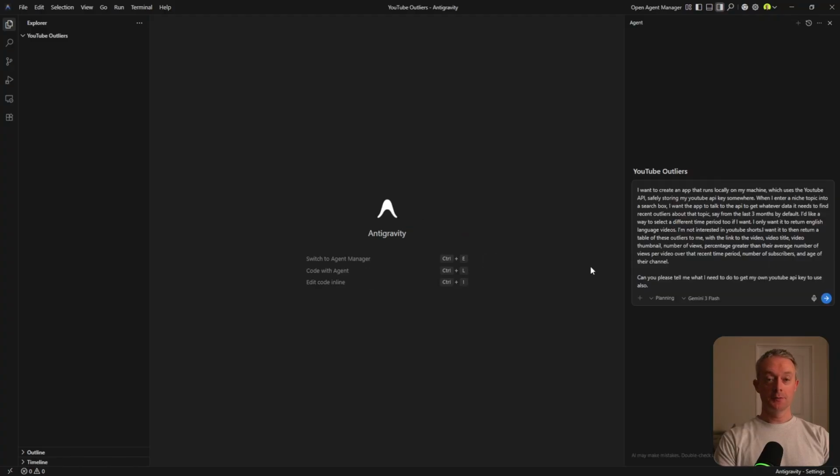Okay, so I've told Antigravity that I'm wanting it to build the following. I want to create an app that runs locally on my machine, which uses the YouTube API, safely storing my YouTube API key somewhere. When I enter a niche topic into a search box, I want the app to talk to the API to get whatever data it needs to find recent outliers about that topic, say from the last 3 months by default. I'd like a way to select a different time period too if I want. I only want it to return English language videos.